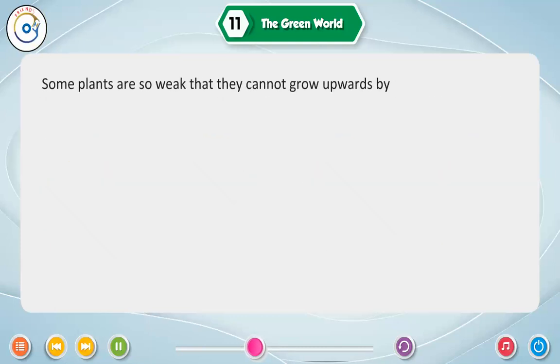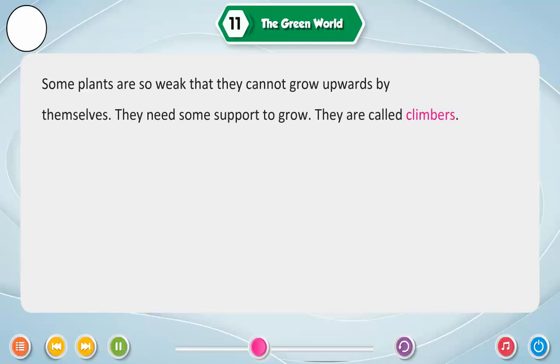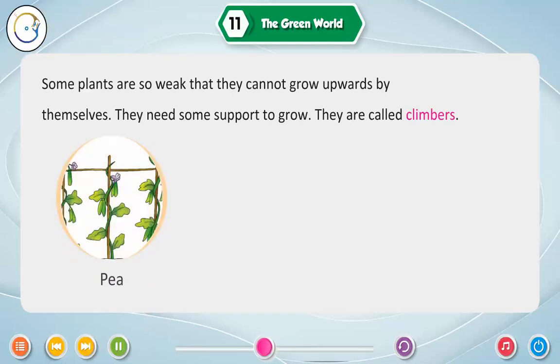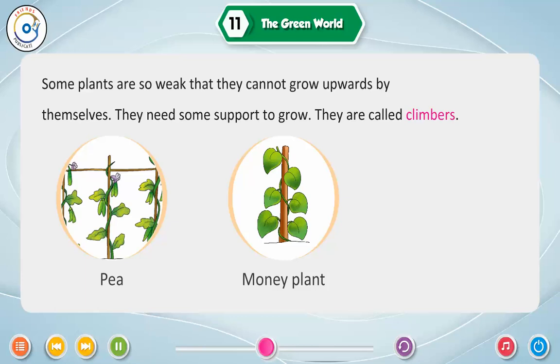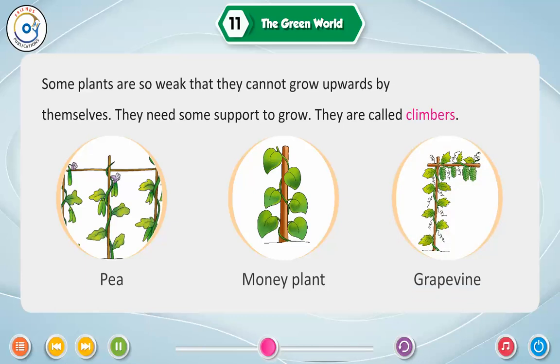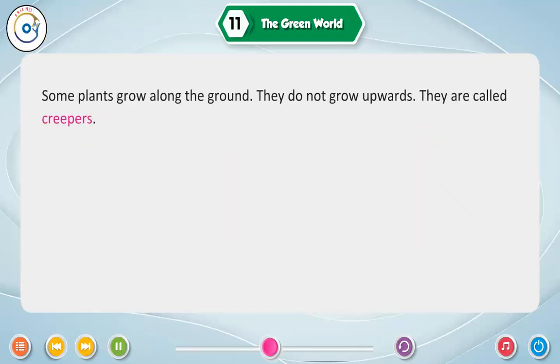Some plants are so weak that they cannot grow upwards by themselves. They need support to grow. They are called climbers. Pea, money plant, grapevine.